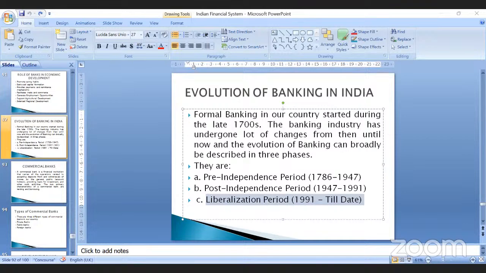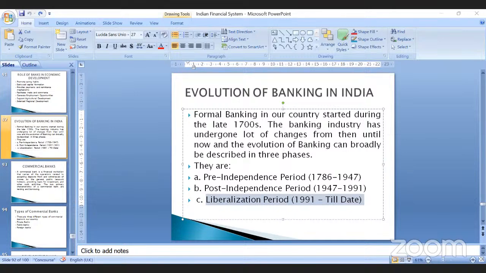In order to bring stability and profitability to nationalized banks, the Government of India decided to set up a committee under the leadership of Mr. M. Narasimham, right, to check what reforms can be brought into the Indian banking sector. The biggest development that the Narasimhan Committee came up with was to introduce private sector banks in India, right?